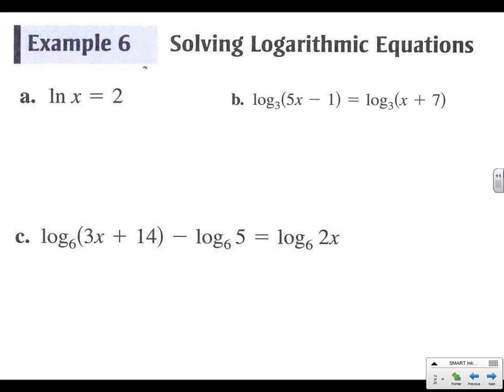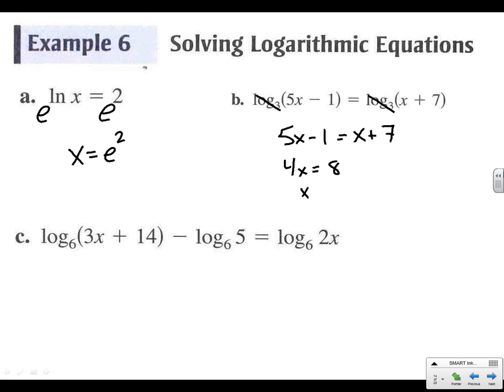All right, example 6, a couple quick solving equations here. We want to get x by itself, so we're going to say e to the. That's how we cancel out natural log going the other way. So x equals e squared. And we can leave it just like that. Problem B, we've got a 1-to-1. Cancel them out. 5x minus 1 equals x plus 7. So 4x equals 8. So x equals 2.